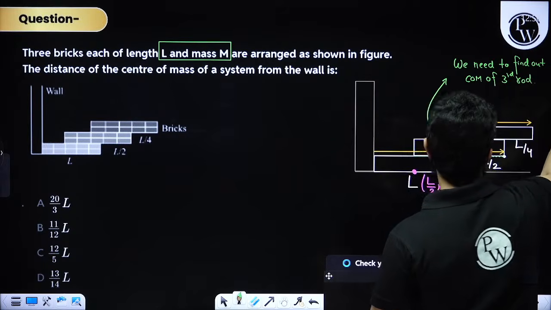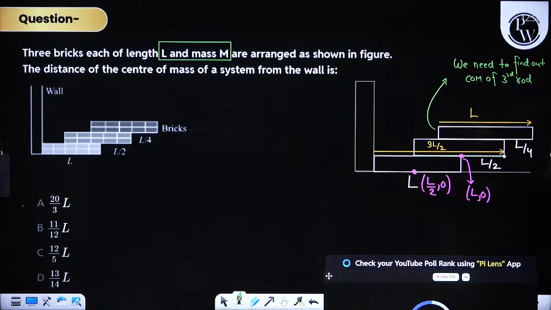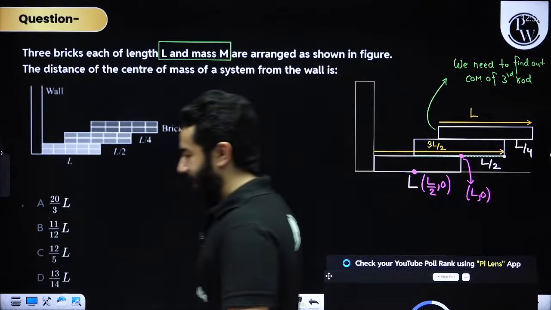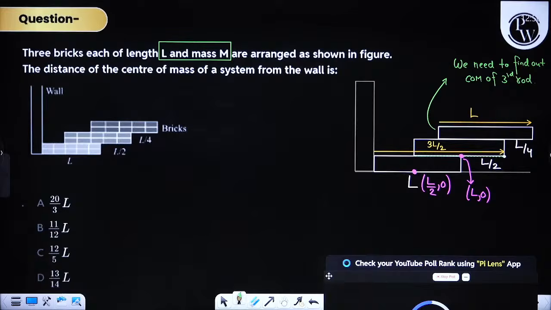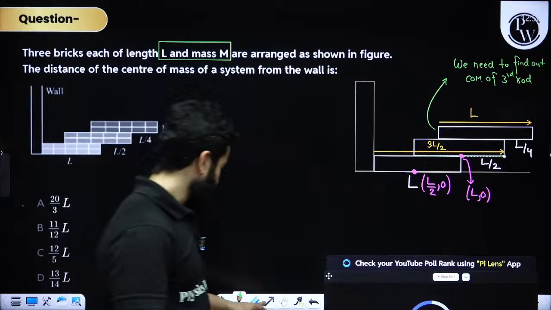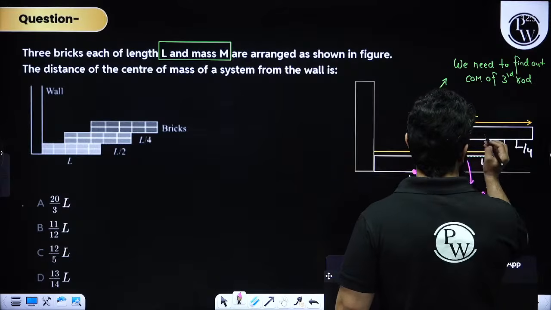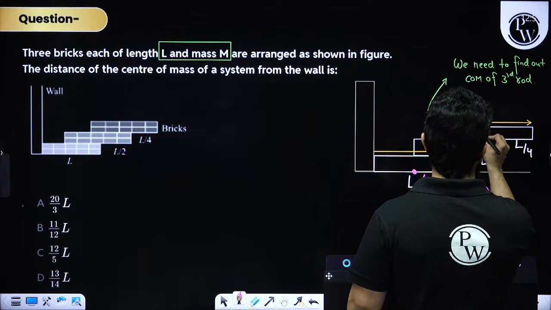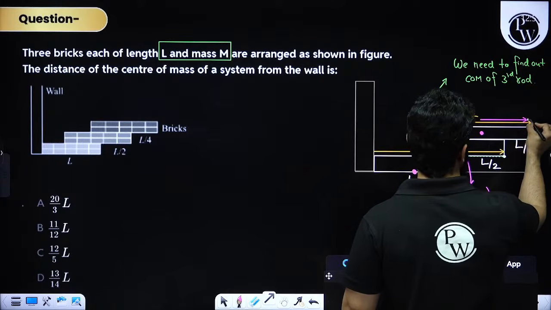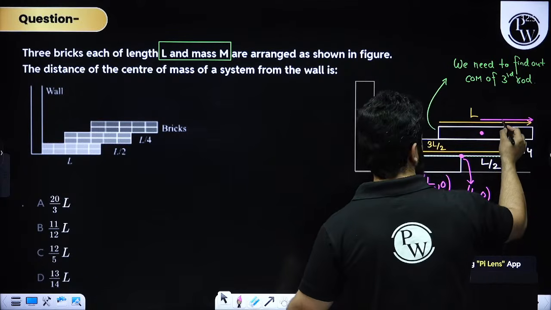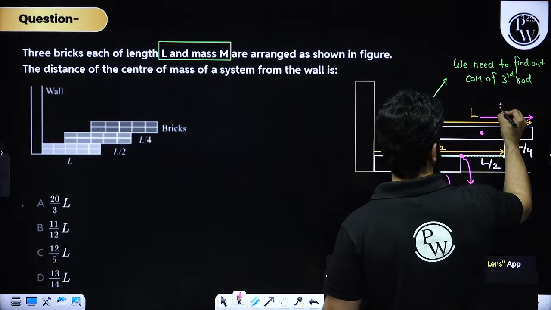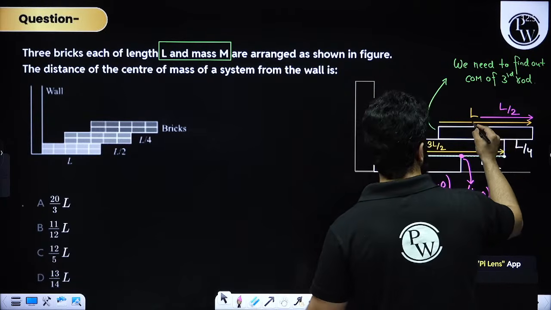I am also thinking, you also think. Be really quick, my dear friends. Let's think how to solve this particular question. We can do one thing. Whatever is the center of mass of this rod, it will be over here and this length will be L by 2. Let's remove this L for a moment.